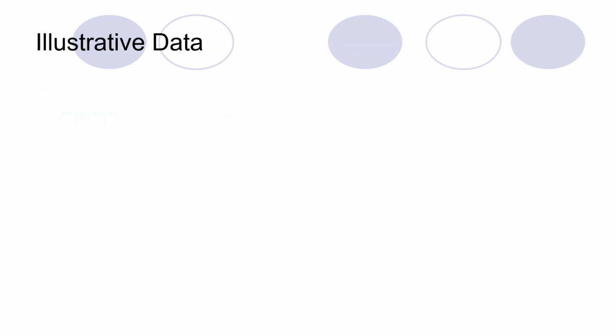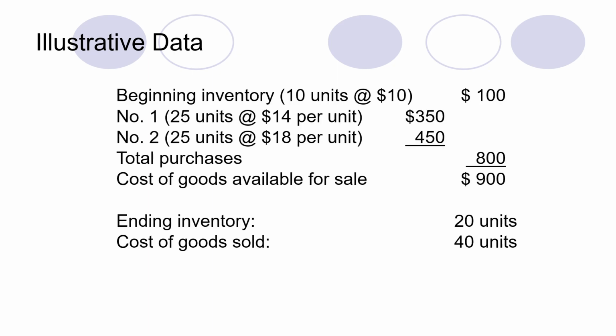Before starting with the methods, we have to see the data being used to explain each method of inventory costing. First, there is a beginning inventory of 10 units, purchased at a cost of $10, which multiplied gives $100. Purchase number one is 25 units at a cost of 14 per unit, with a total cost of 350.